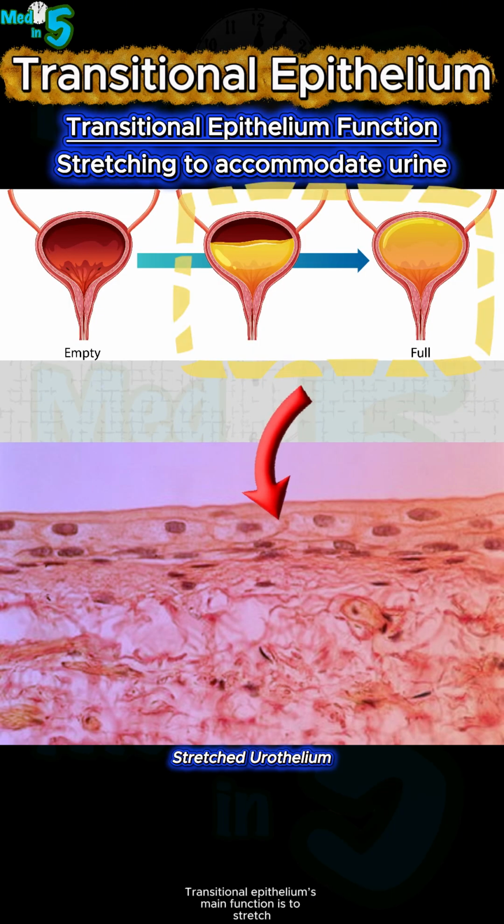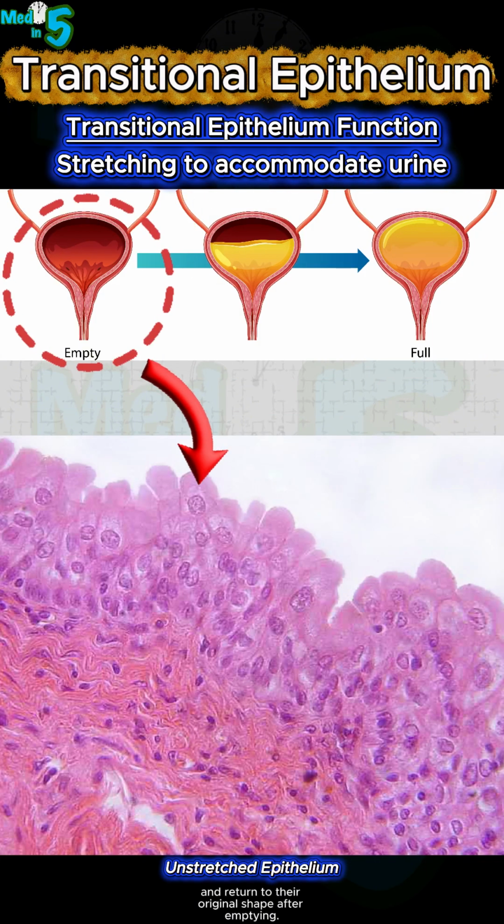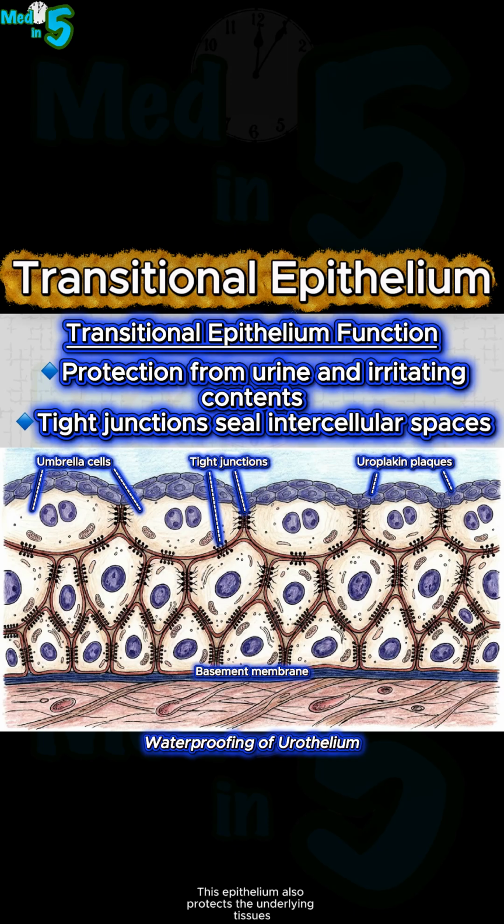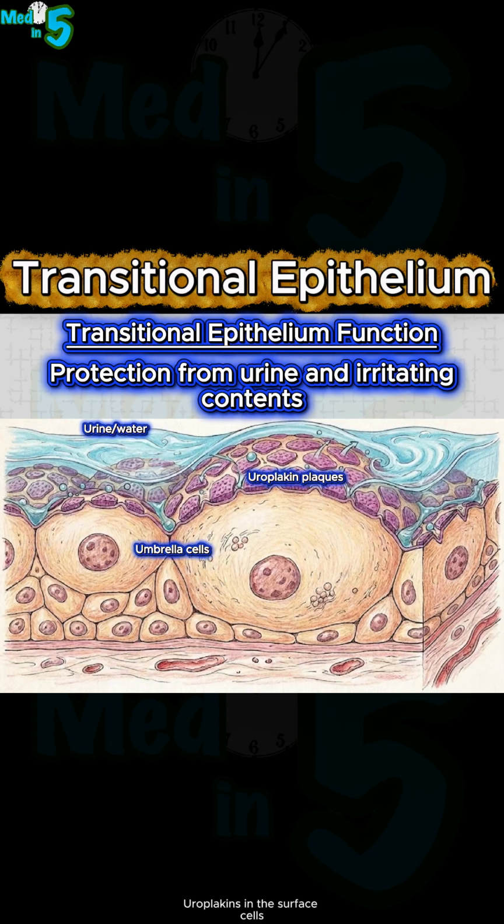Transitional epithelium's main function is to stretch as urinary organs fill with urine and return to their original shape after emptying. This epithelium also protects the underlying tissues from the harmful components of urine. Tight junctions between superficial umbrella cells seal intercellular spaces, preventing urine from leaking into the surrounding tissues. Uroplakins in the surface cells also make the epithelium highly resistant to urine contents.